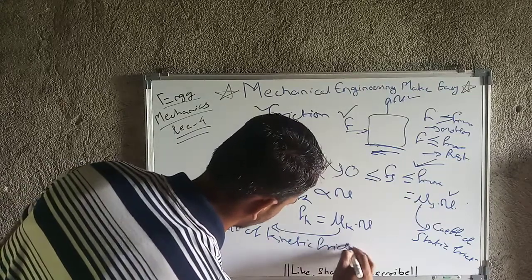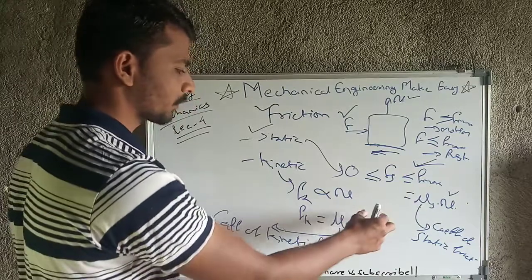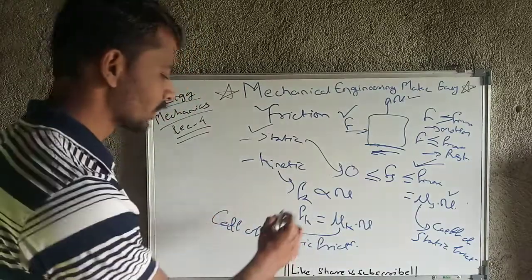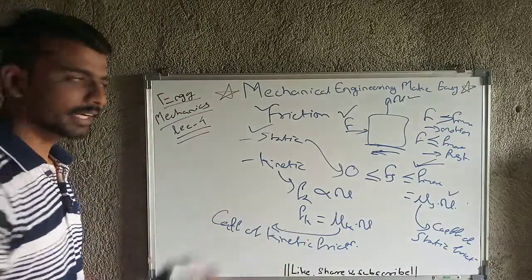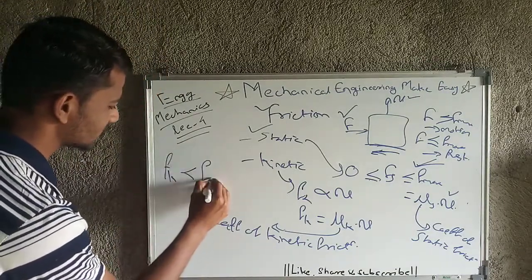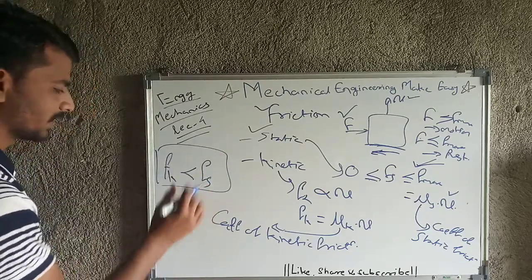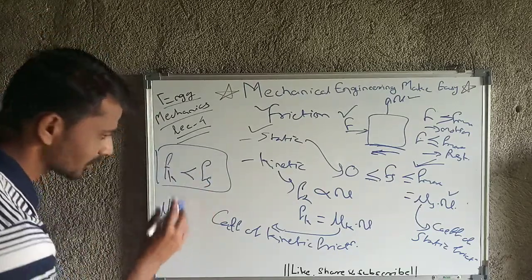So the kinetic frictional force will equal the coefficient of kinetic friction into the normal reaction. This is kinetic friction, and the kinetic frictional force will always be less than the static frictional force. This is a very basic concept. And what's the reason behind that?